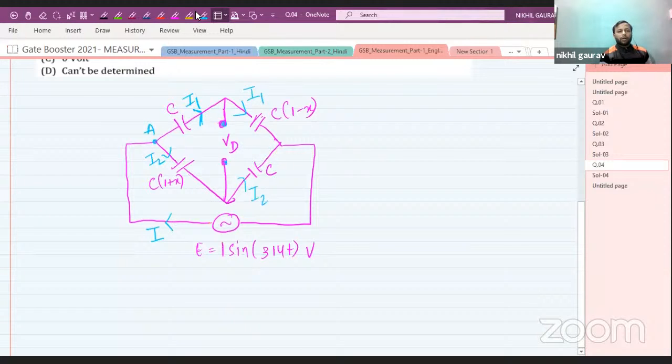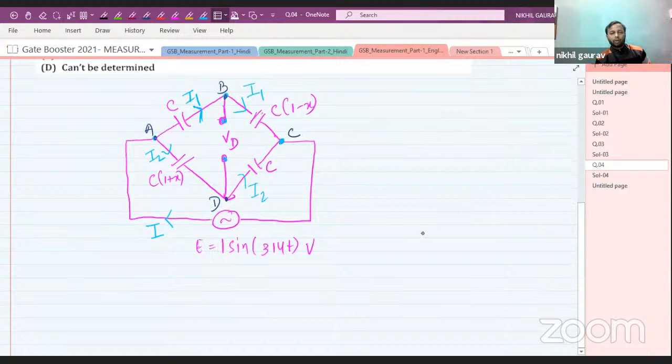All right. Now look very carefully. This node, let me take it as B. This is point A, this is point B, this is C, and this is D. These are the nodes. So can I say that the voltage across A to C, that is VAC, is nothing but E?